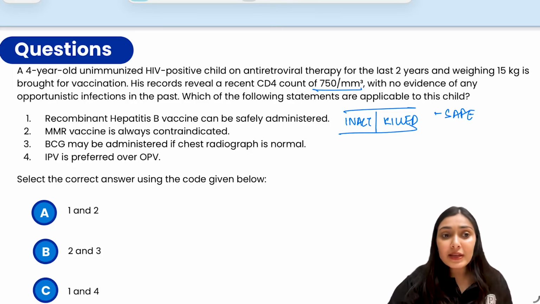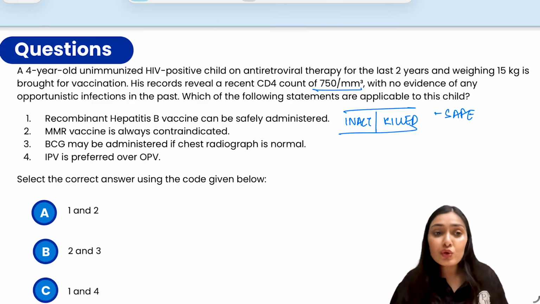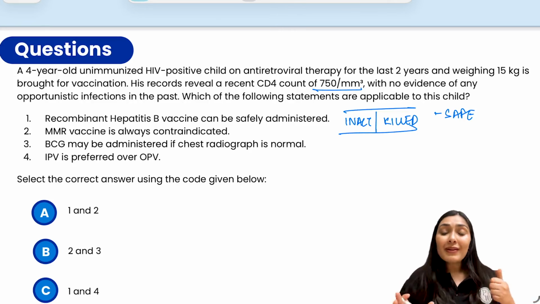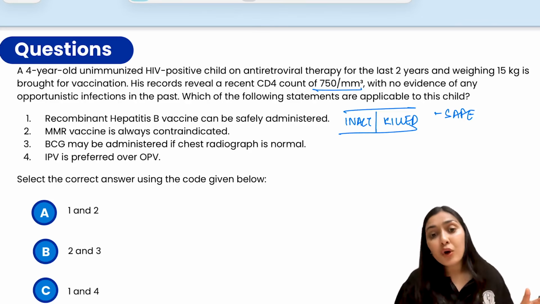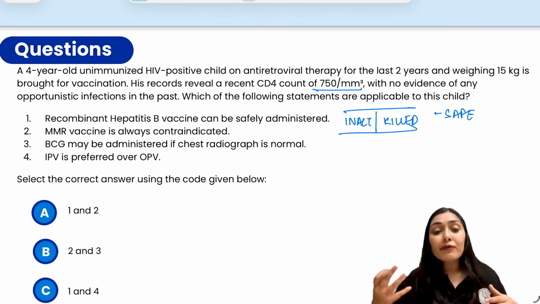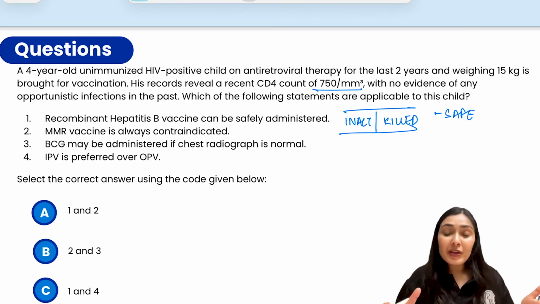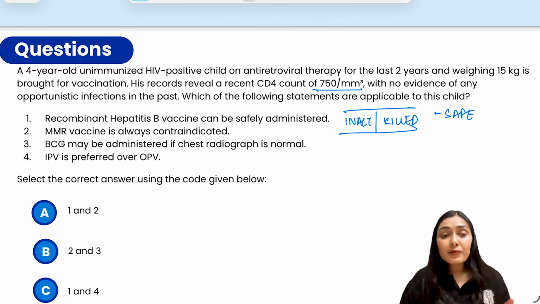Can we give live vaccines? Live vaccines would be conditional. If there is no severe immunosuppression, then we can give vaccines like MMR or varicella. Apart from that, vaccines like BCG, OPV, yellow fever vaccines are contraindicated because they can lead to severe disseminated disease like BCGosis. And in place of OPV, we prefer the inactivated one, IPV, right? So these are a few guidelines that should be in your mind.